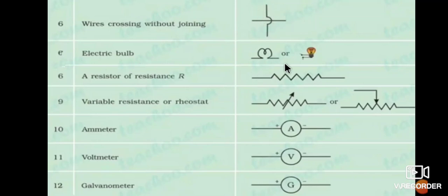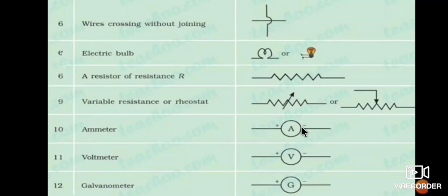Electric bulb: both of these are symbols of an electric bulb. A resistor of resistance R has this symbol. Variable resistance or rheostat: a rheostat is an adjustable resistor, so whatever value of resistance you want, you can adjust using a rheostat.